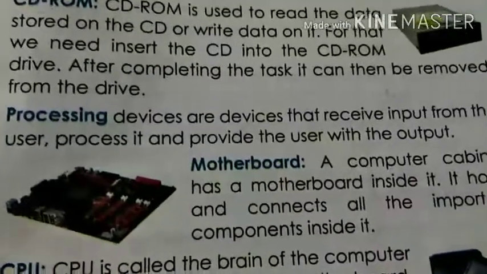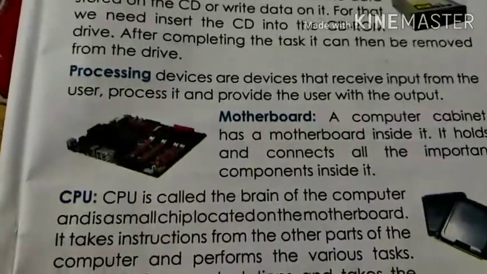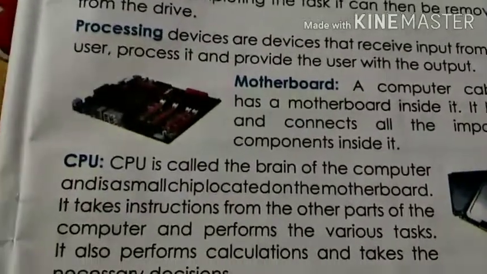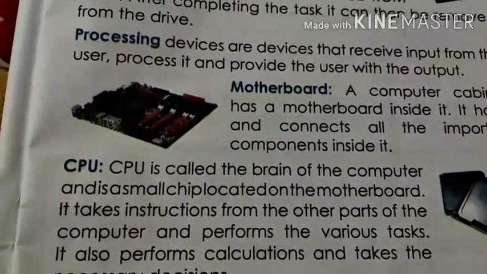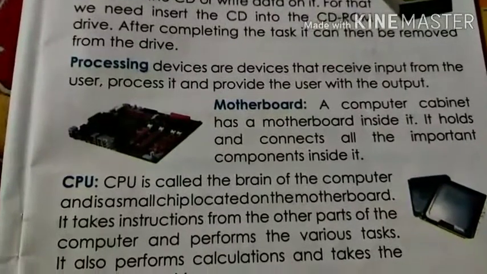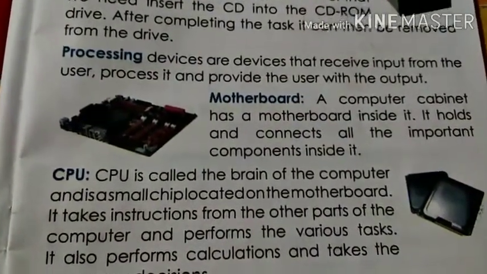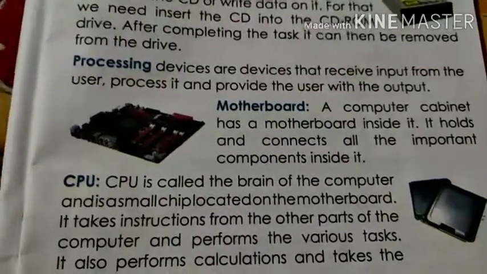So now we are going to learn about processing devices, which actually process and work for us, right? Processing devices are devices that receive an input from the user, process it and provide the users with the output.